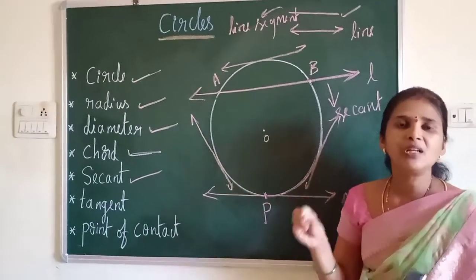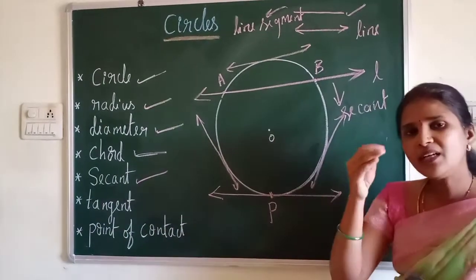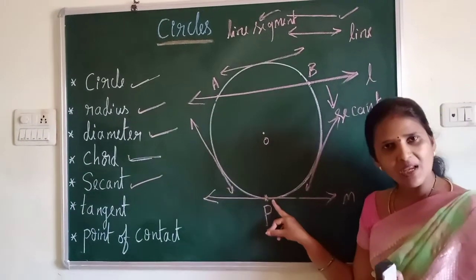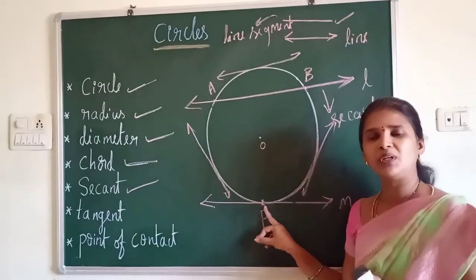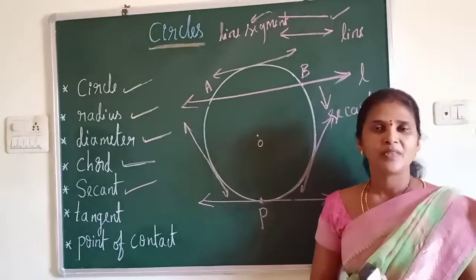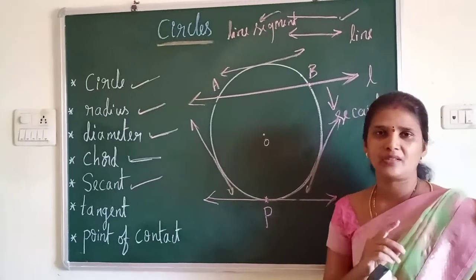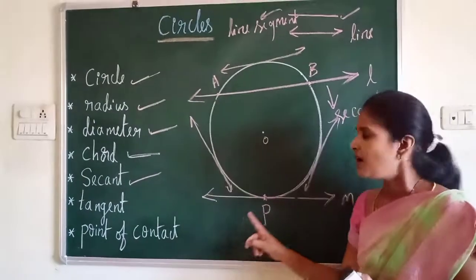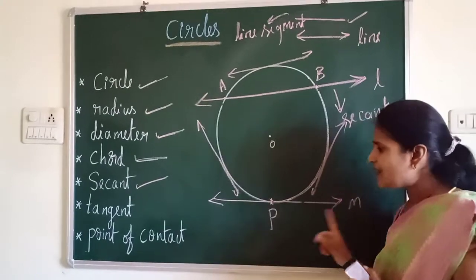Suppose I give this point P. Through this point P, how many tangents can you draw? Yes, exactly one tangent.